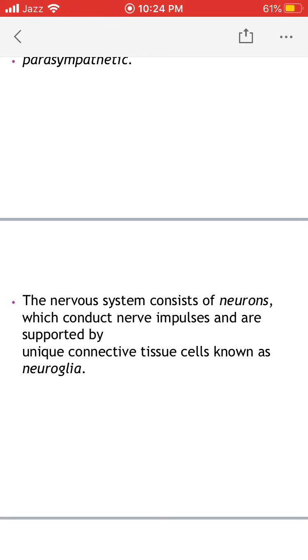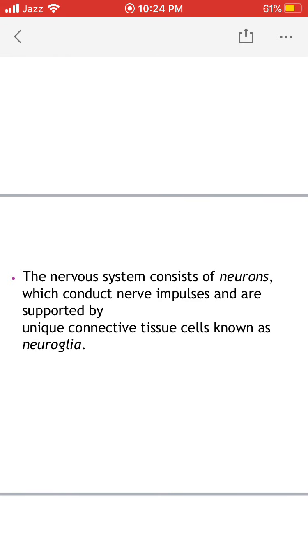So the basic functional unit of nervous system is called neuron. Neurons conduct nerve impulses. These neurons are supported by a very unique connective tissue known as neuroglia.